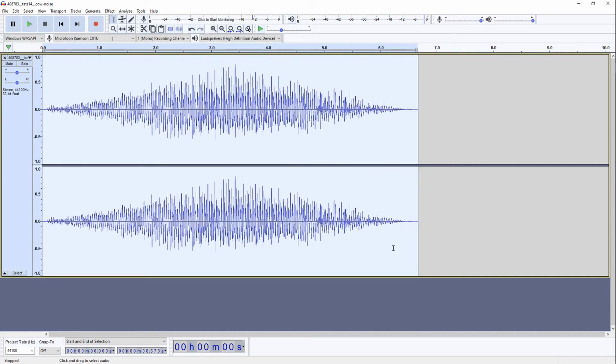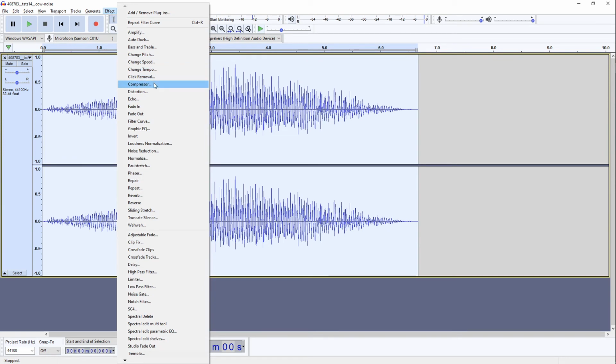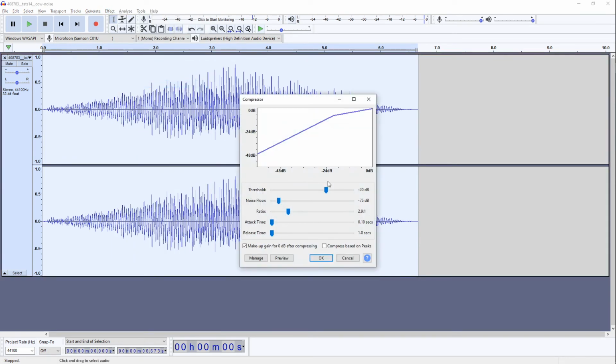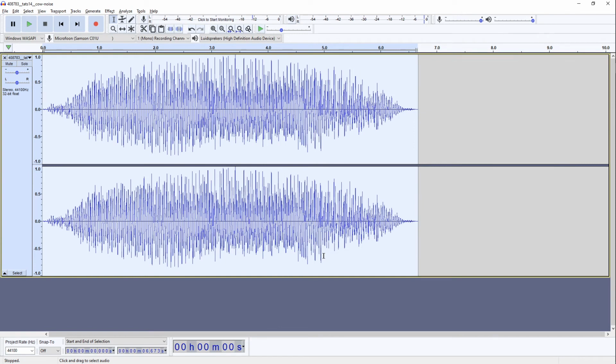So the next thing that we're going to do is we're going to make it a bit louder again. And the way we do that is we're going to apply a compressor to it. So we go to Effect and then select Compressor. Now these are the values that we're going to use with the compressor to make it a bit louder. These are values that I find pleasant to work with, so you can just copy them if you want to. For now, we'll just click OK. And immediately you can see that the sound is much louder.